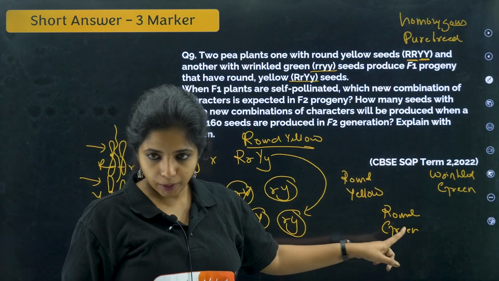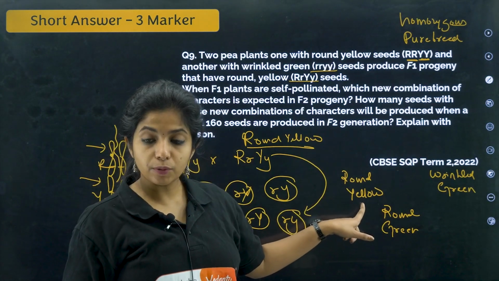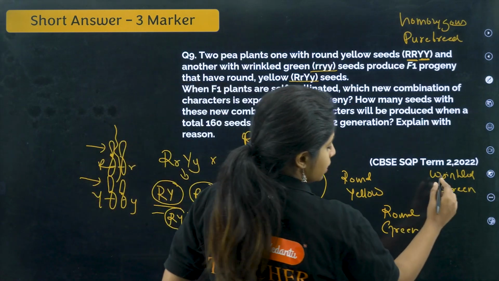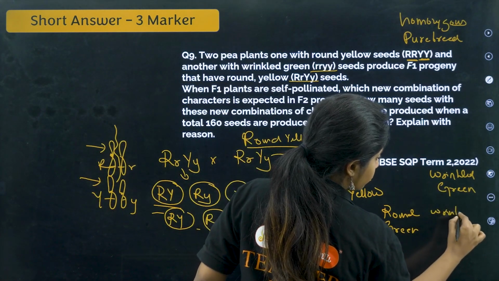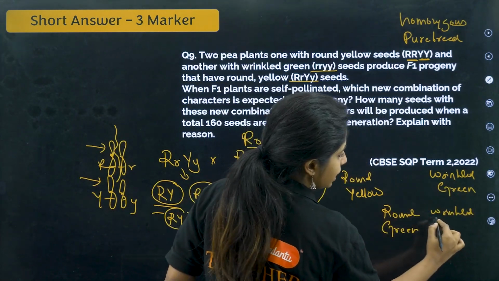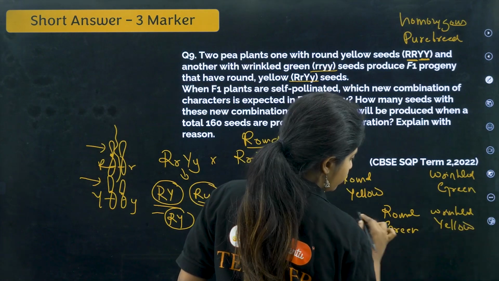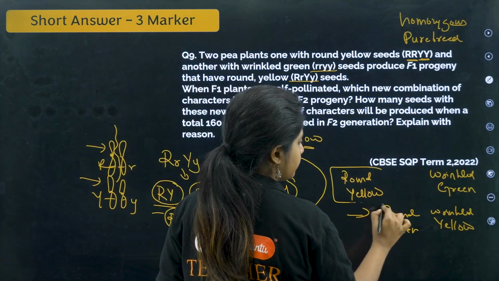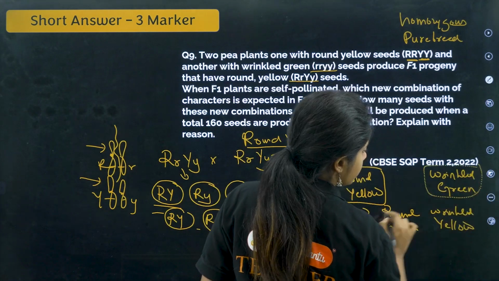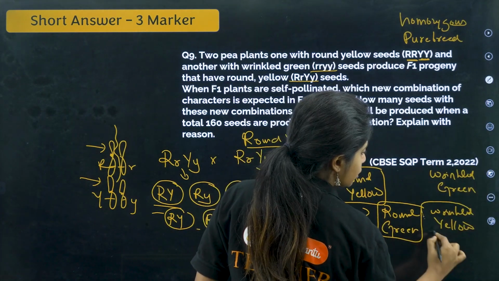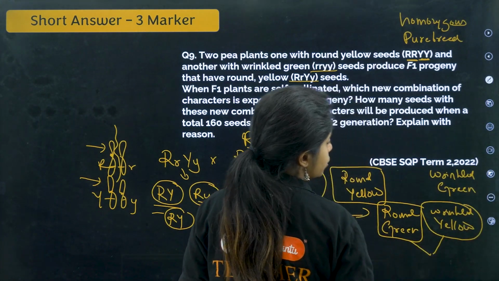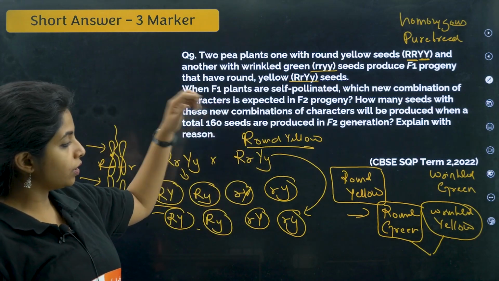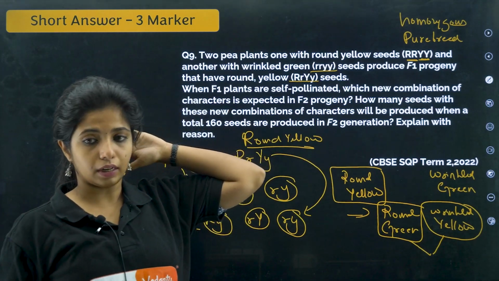So you take round, and if here it was yellow, you write green now. Similarly, if wrinkled was with green, this time you write yellow. So this is a new combination you can find in the F2 generation. You will have this, and this also. Basically, the new combinations are round and green, and wrinkled and yellow.